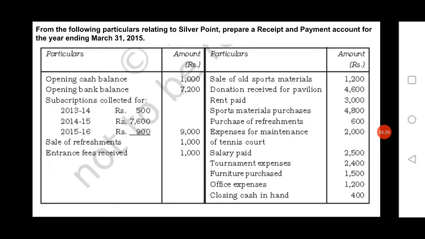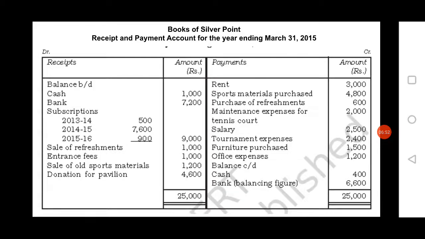Second problem. From the following particulars relating to Silver Point, prepare a receipt and payment account for the year ending March 31st 2015. Here in this problem they have asked to prepare receipt and payment account for the year ending March 31st 2015. Therefore, first what you have to write? Title. In the title what you have to write? In the books of Silver Point, receipt and payment account for the year ending March 31st 2015.